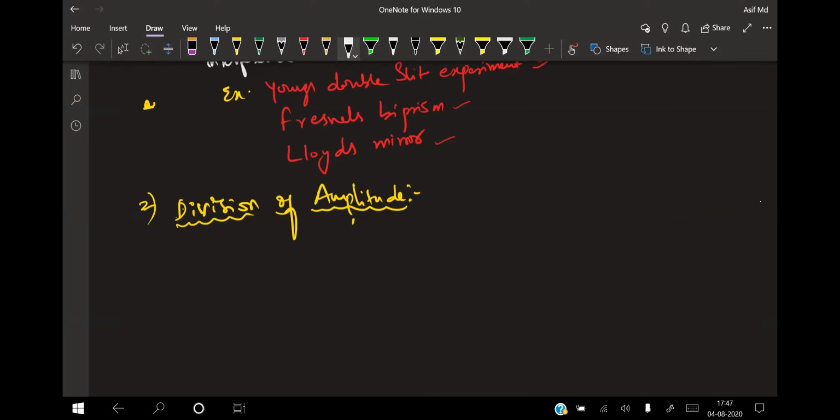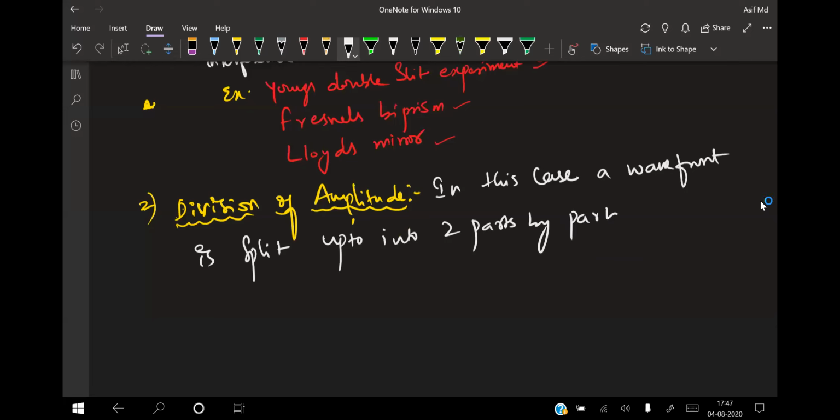In this case, a wavefront is split up into two parts by partial reflection and refraction at a surface. And the two parts are later made to unite and undergo interference.